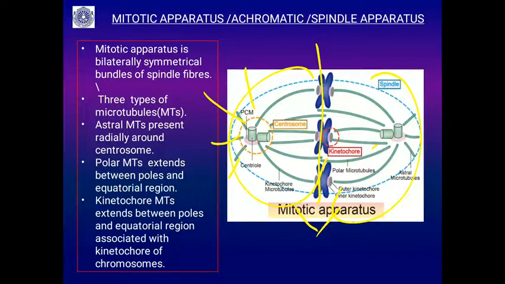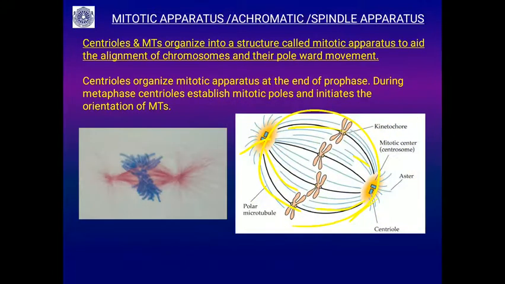Then you will find the polar microtubules. Polar microtubules extend between the poles. Then there are kinetochore microtubules. These extend between the poles and the equator, or equatorial region, and they are associated with the kinetochore of the chromosome. You can see here the microtubule which is attached to the kinetochore. They are called kinetochore microtubules.